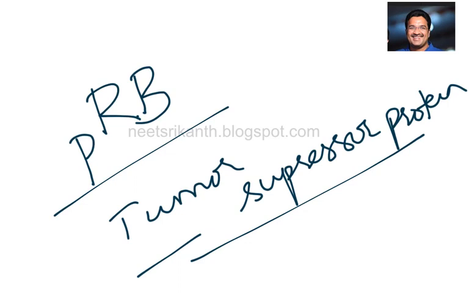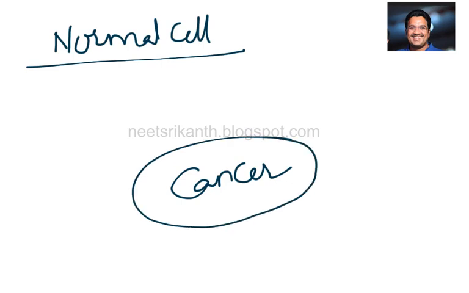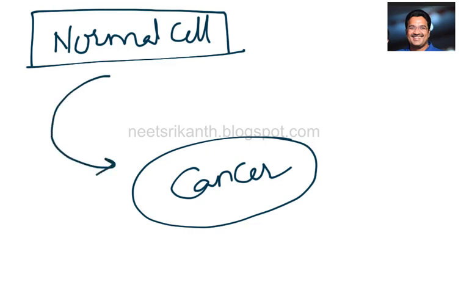So what we have focused on till now is what kind of defense mechanisms we have in a normal cell. Even though we have such huge defenses to protect from cancer, how do we get cancer? Simply we said, whatever defense activities our body is doing, if they all fail, that leads to cancer.